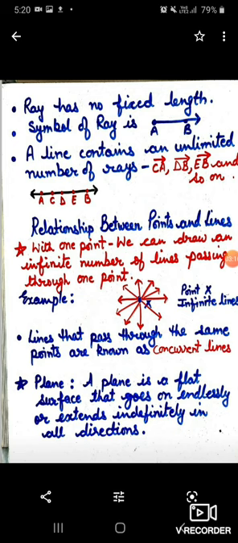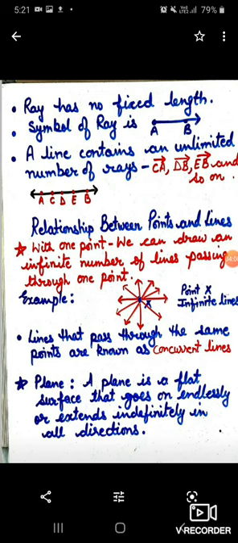Let us understand the relationship between points and lines. If one point is given to you, we can draw infinite lines from that given point. Here in the example, the one given point is X, and from X you can see I have drawn a lot of lines. Many lines are passing through the same point X, and all these lines are known as concurrent lines.